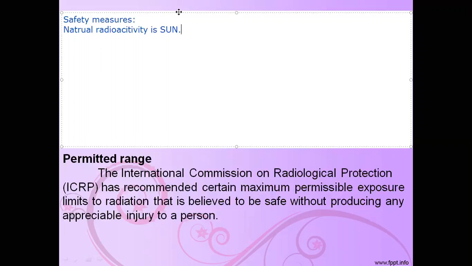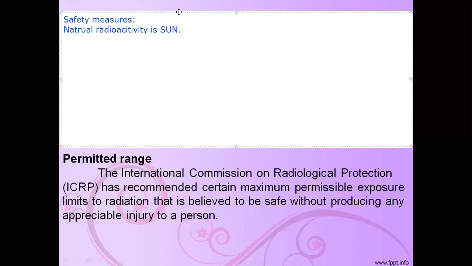Improper and careless handling of radioactive materials. Such materials release harmful radiation, which affects the human body and creates health risks, etc. So these are the safety measures.